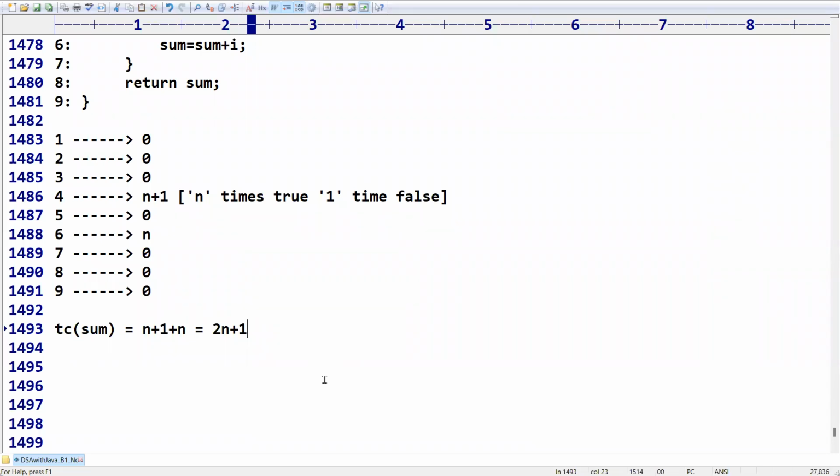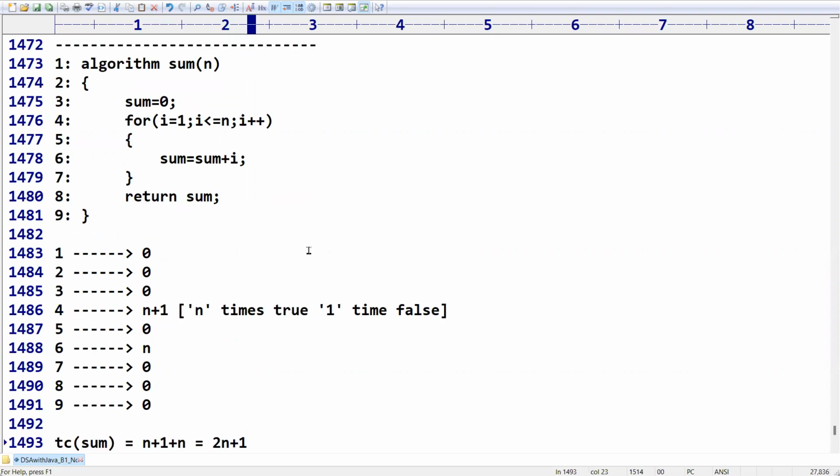Sir, quick question. In the condition we have 0 time complexity, right? If we compare, in the comparison we have 0 time complexity. Is this a correct statement? Just 1 second, sir. Please wait.